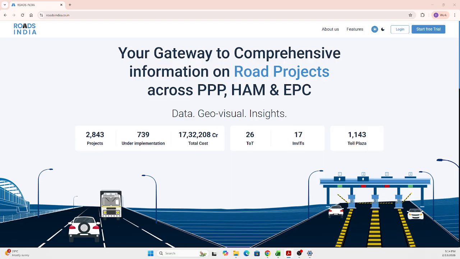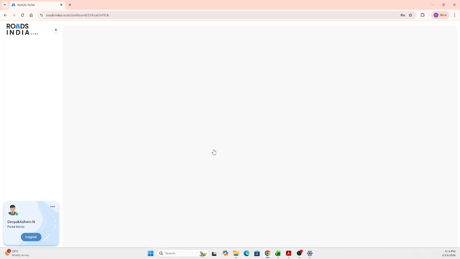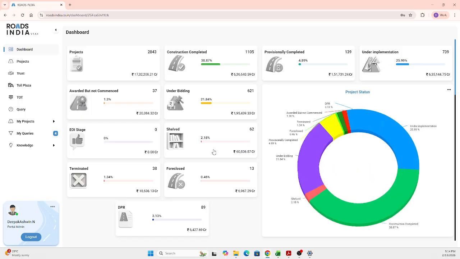This is the overview, and we give it in a geo-visual analytics platform. Hence, each and every project or stretch can be seen on the map, and you can get many geographically oriented analysis ideas also. So now coming to the product, just logging into the screen. Once after logging in, you would be able to get into the main dashboard. As I mentioned, there are around 2,800 plus projects, and there are different stages of a project. Starting from the bidding stage till the completion stage, there are 8 different important stages.